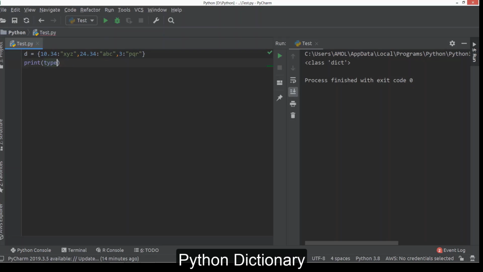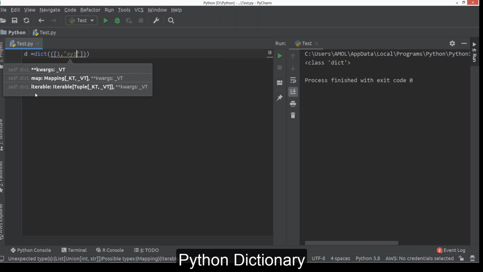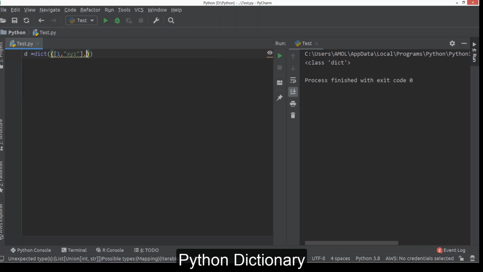Okay, so we can create a dictionary by calling this dict function also. To this function, we will pass one tuple, and this tuple will contain lists, and each list is nothing but a key value pair. So see, it is also a possibility to create a dictionary.